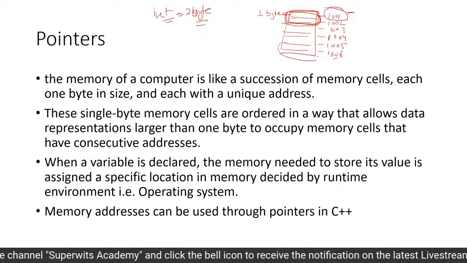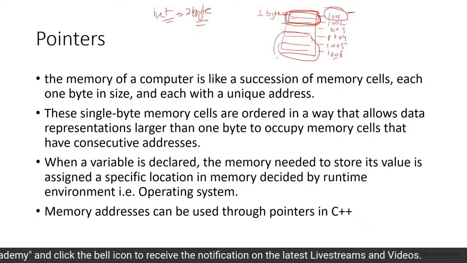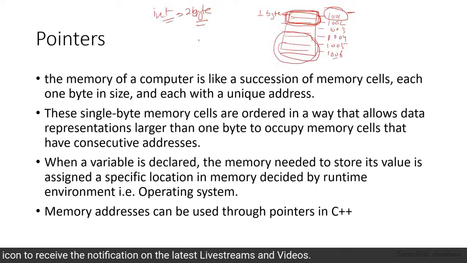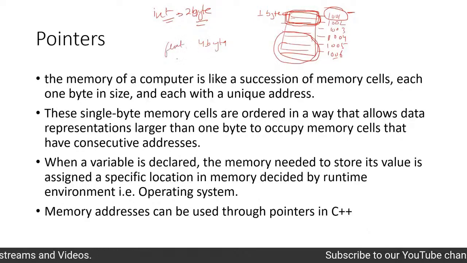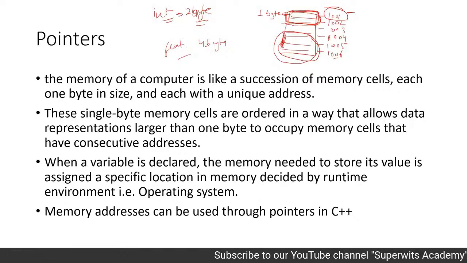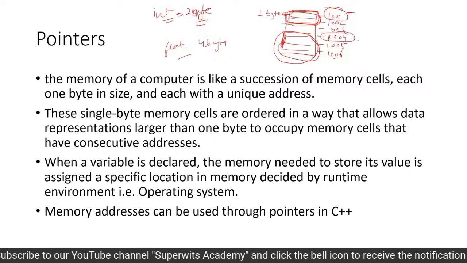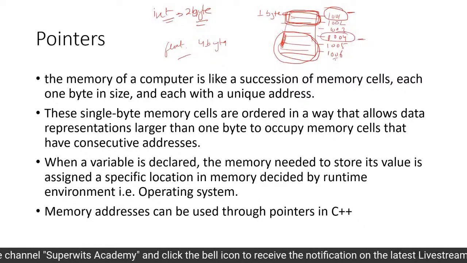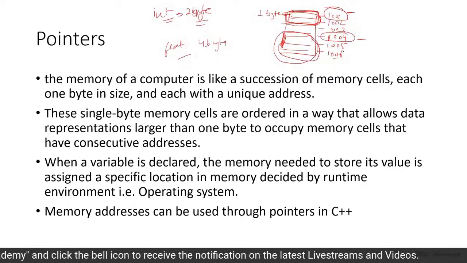Or say we are hosting a double value, then 4. A double, or a float, has 4 bytes. So this set of 4 locations will be used, but the starting address will be 1004. So this is the property, or the attribute, we have.